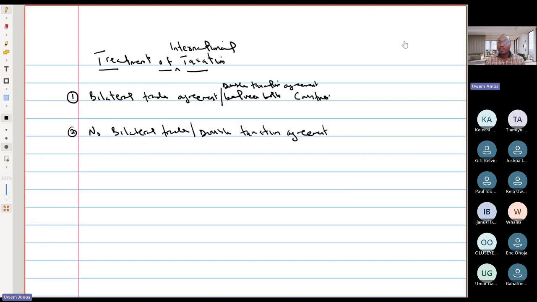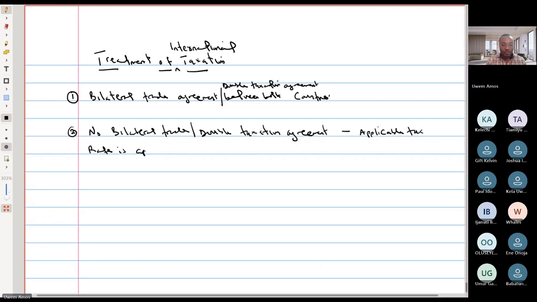Now, in a situation where there is no bilateral trade agreement, guys, what basically happens is that the applicable tax rate is payable in both countries, in the respective countries.